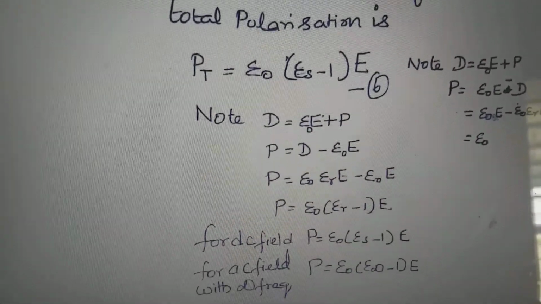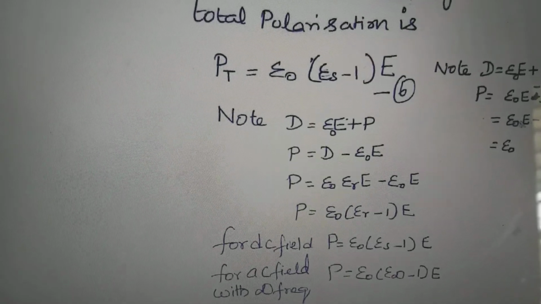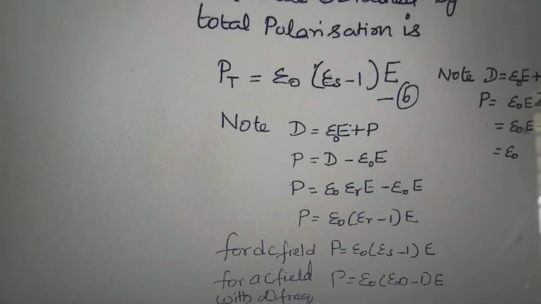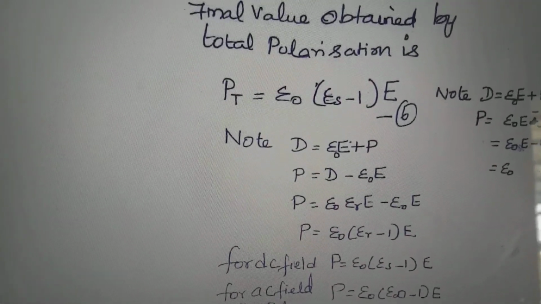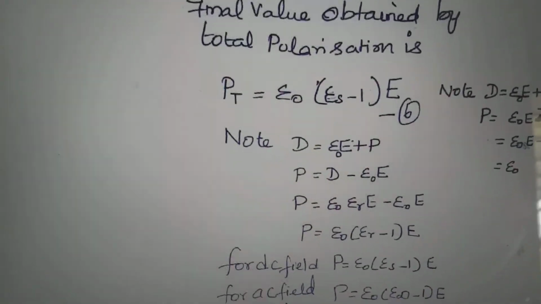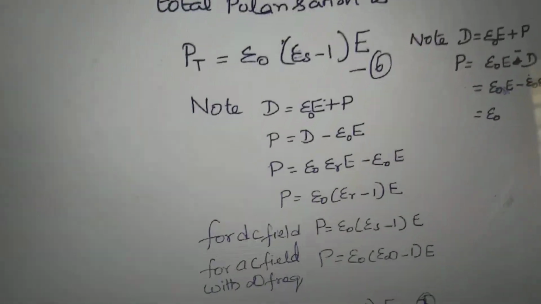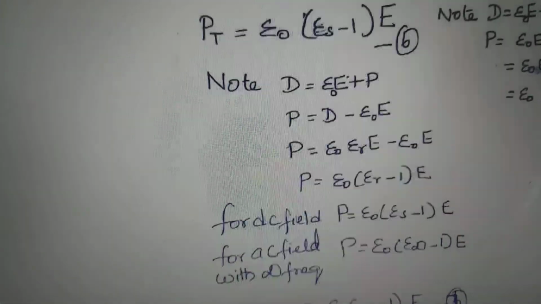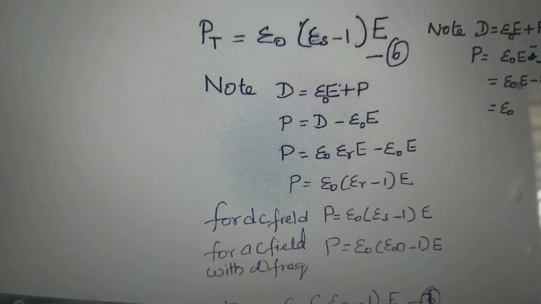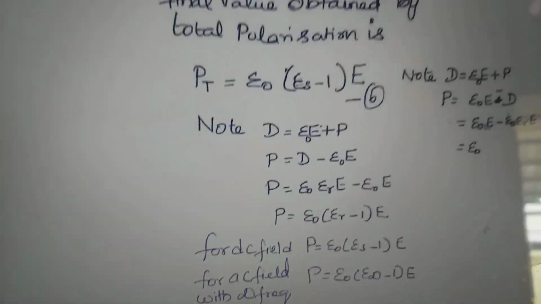If we apply a DC field, as already said, for a DC field the frequency is 0, so it is the static permittivity. So this relative permittivity can be replaced by epsilon S. For an AC field, this is replaced by epsilon infinity.